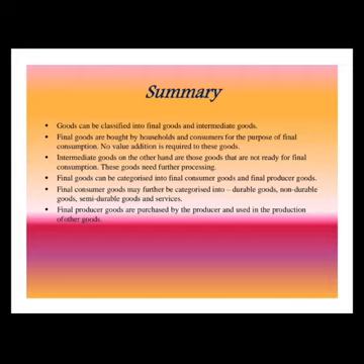Final consumer goods को further हम चार भागों में बांटते हैं, namely durable goods, non-durable goods, semi-durable goods and services. Final producer goods are purchased by the producer and used in the production of other goods. Final producer goods lastly वो goods होते हैं जिन्हें producer दूसरे goods की production में इस्तेमाल करता है और ये goods producer द्वारा ही खरीदे जाते हैं.